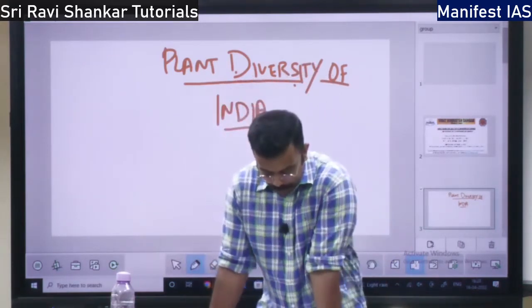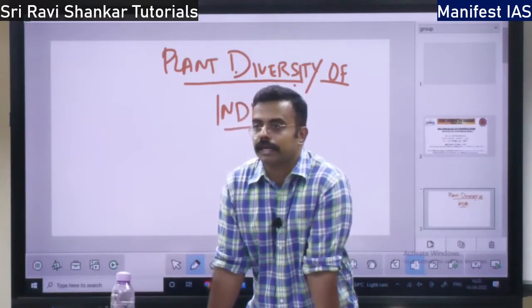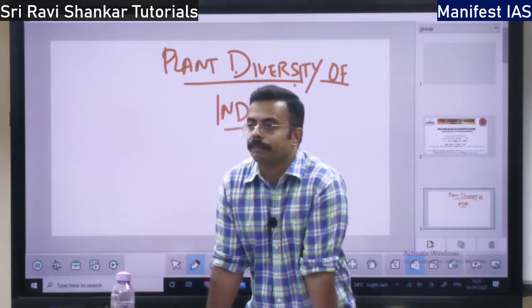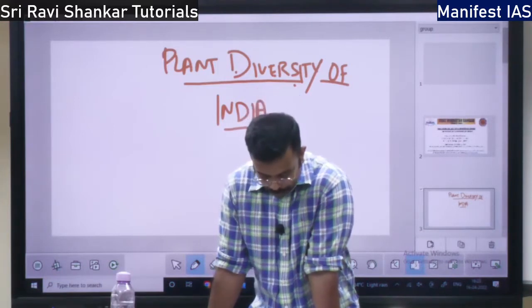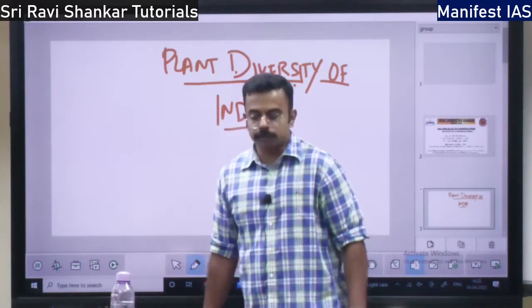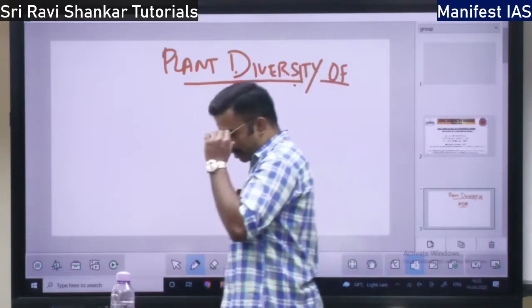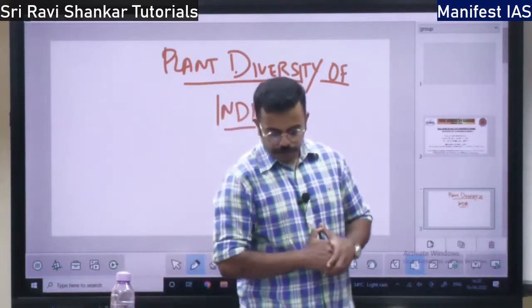So then you have climbers, that is the balligalu. So they can be green plants as well as woody plants. It can be a herb or a woody plant, right? So this is about the plant diversity: herbs, shrubs, plants, epiphytes, climbers, all these things. So, effects of abiotic.